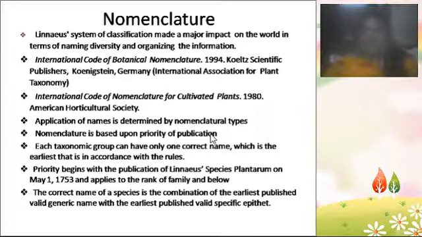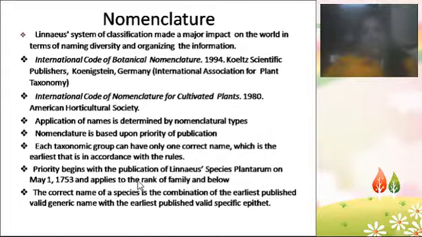So before naming a plant, we should observe all these rules, codes, publications and procedures, and only then should we name a plant. Each taxonomic group can have only one correct name, which is the earliest, in accordance with the rules. That's what I told. The first person already identified a plant and named it, so that name shouldn't be given to any other plant later. The first publication's names shouldn't be used in the second publication, and the first and second publication names will not be used in the third publication. So that is the rule.